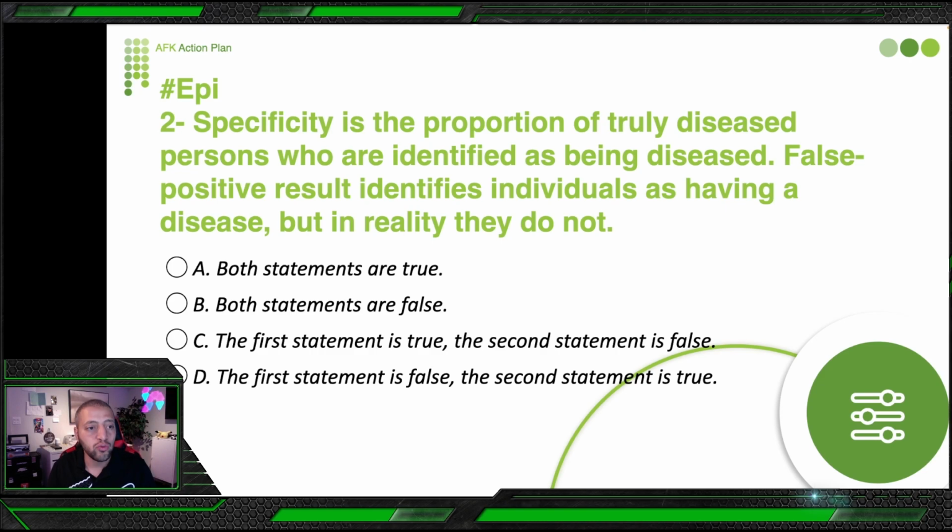So before we judge, we need to know this term, specificity, and for sure sensitivity, false positive, and false negative. When you understand it, it will be easy for you to answer the question. And here I'm going to discuss it in depth. And if you want to know more about epidemiology studies, like beneficence, maleficence, non-maleficence, autonomy, we did a whole lecture about it. You can check the link here. It was a live session and we recorded it, and you can watch the video and even download the PDF.